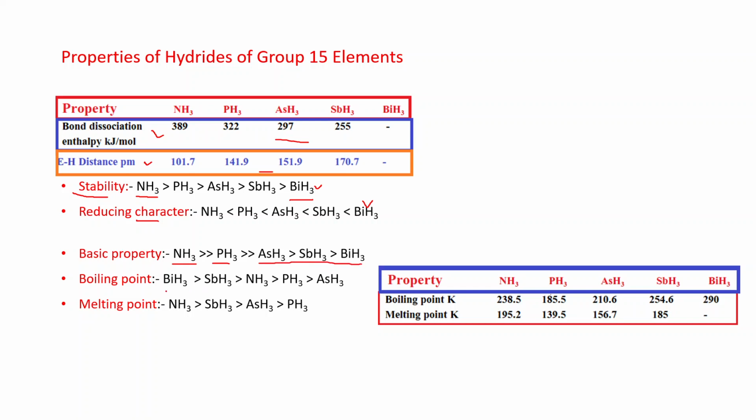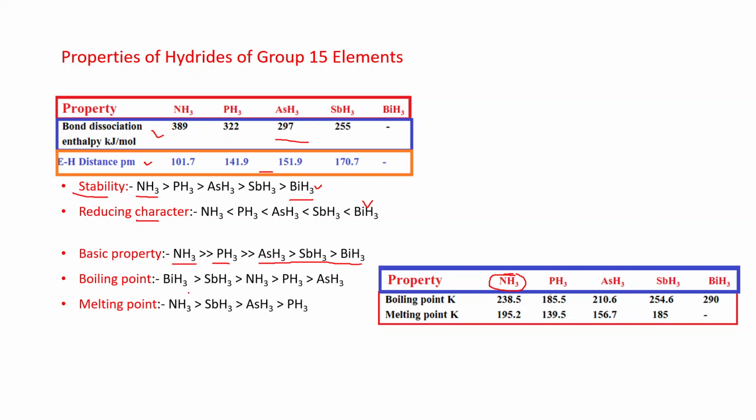If we compare the boiling point and melting point, these are covalent hydrides, and in covalent hydrides the force of attraction is weak van der Waals force, which depends on surface area and size. The larger the size, the larger the magnitude of van der Waals force, and the higher the boiling point and melting point. According to this trend, the melting and boiling point should increase from NH3 to BiH3. But NH3 has an exceptionally high melting point and boiling point because of hydrogen